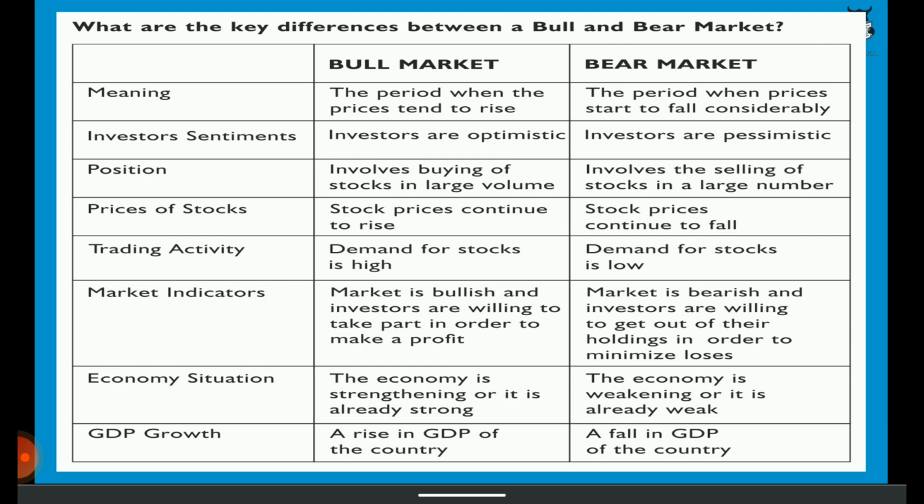Economic situation: in a bullish market, well, bullish markets usually exist in an economy which is strong or which is strengthening, because overall if the economy is strong and growing, the demand for the products increases, which means that companies will have to produce more, and once the companies produce and sell more, it means that their share prices will increase. So yes, bull markets are generally located in strong economies, and bearish markets are generally located in weak economies. Talking about GDP growth, bull markets are in countries usually where the GDP is rising, and bearish markets are in countries where the GDP is falling.